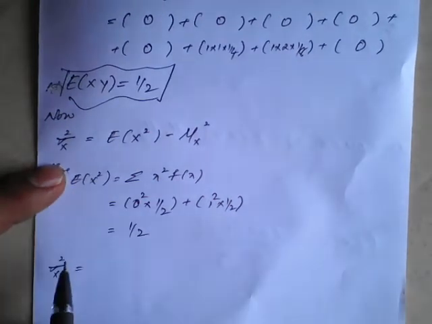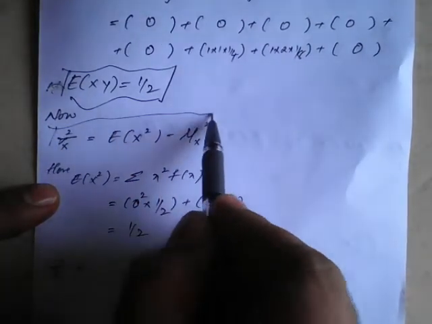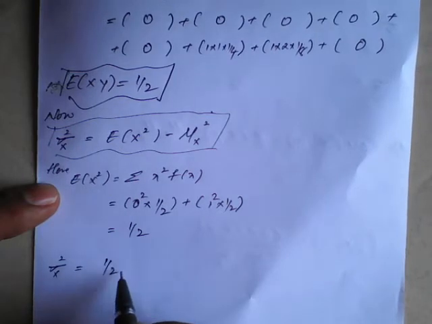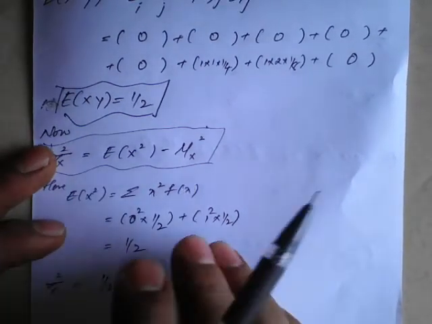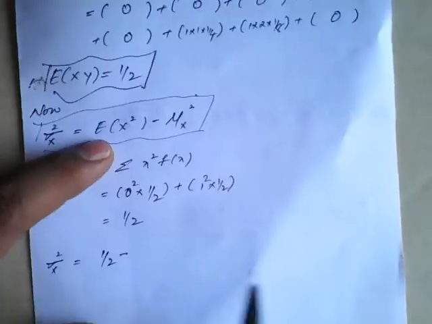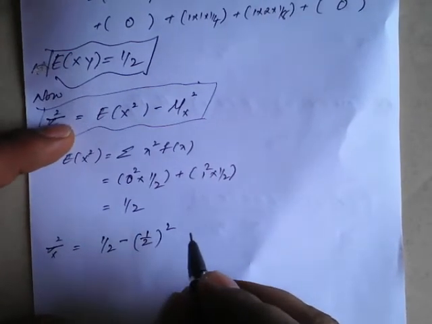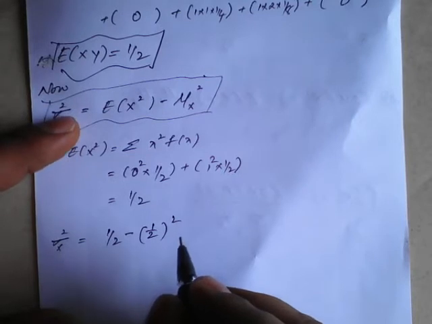So therefore, we'll substitute here the values. So expectation of x square we got 1 by 2 minus mu x we got already, it is 1 by 2, so we have to square it, that is 1 by 2 whole square. So the final result is what here?